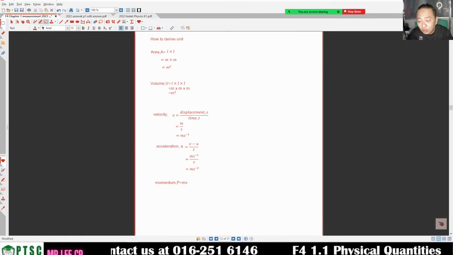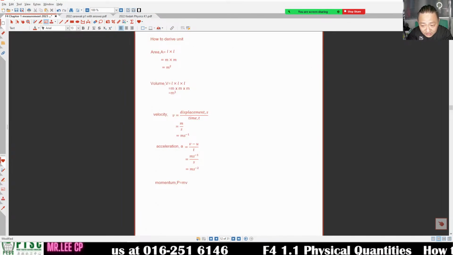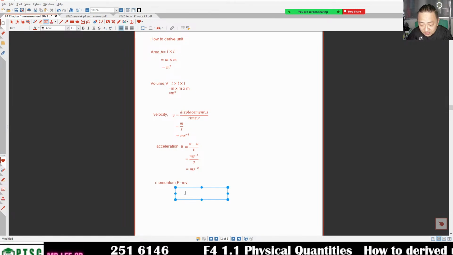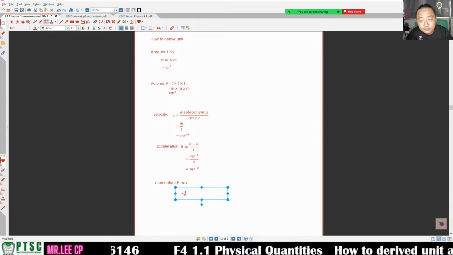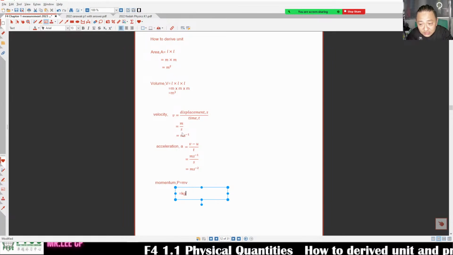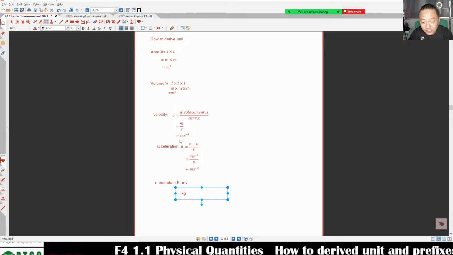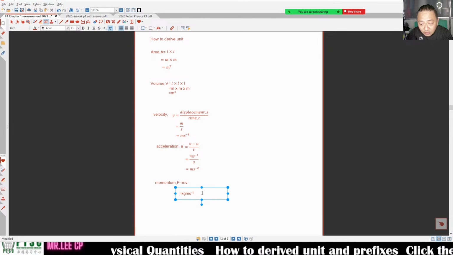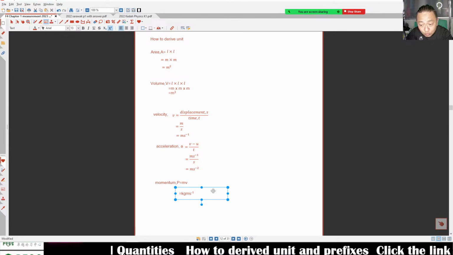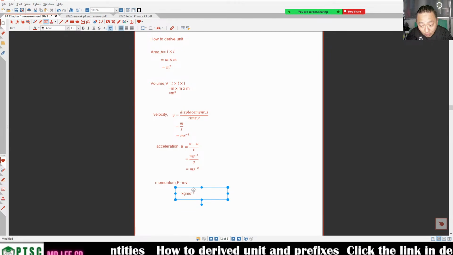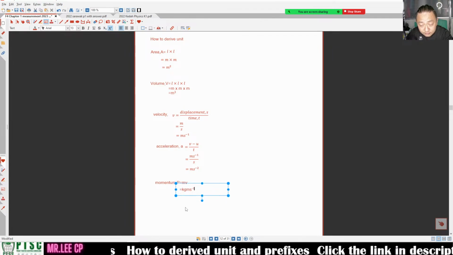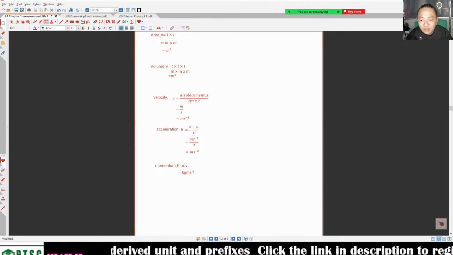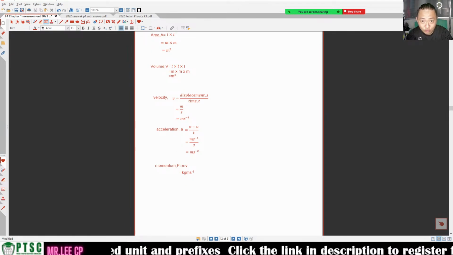So when we have m times v already, we know the unit of m. M is kg. V is velocity. Velocity is ms minus 1. So we got the unit of ms minus 1. This is how we derive the unit of momentum. You okay? So we can know what is the unit of momentum.